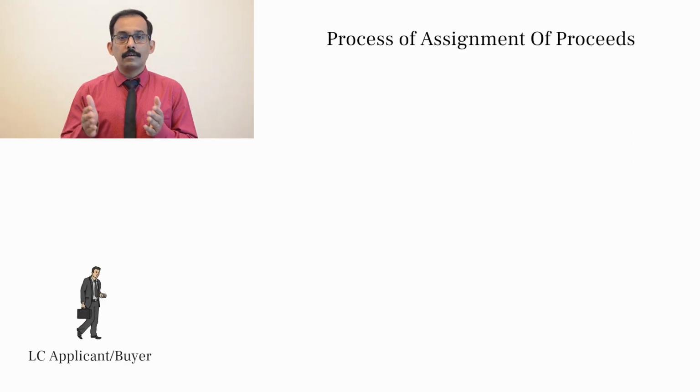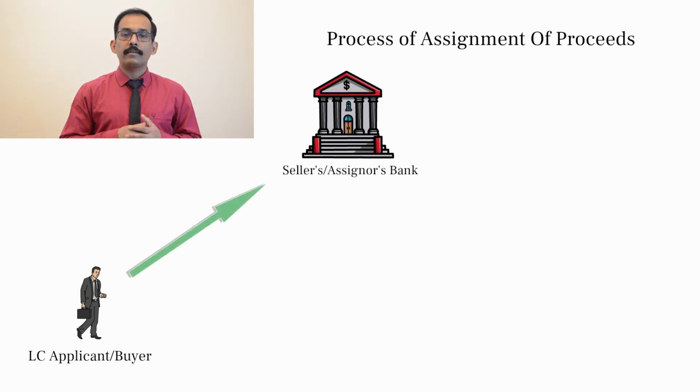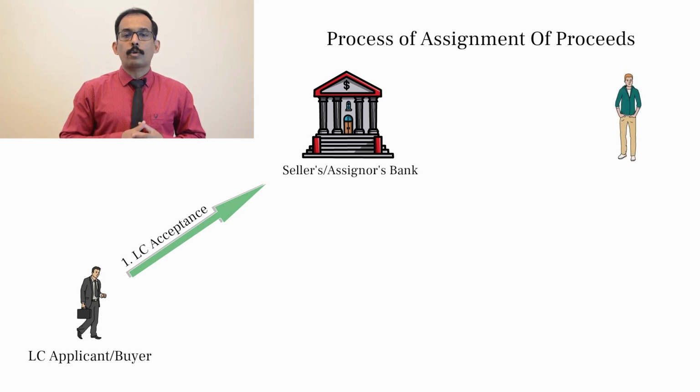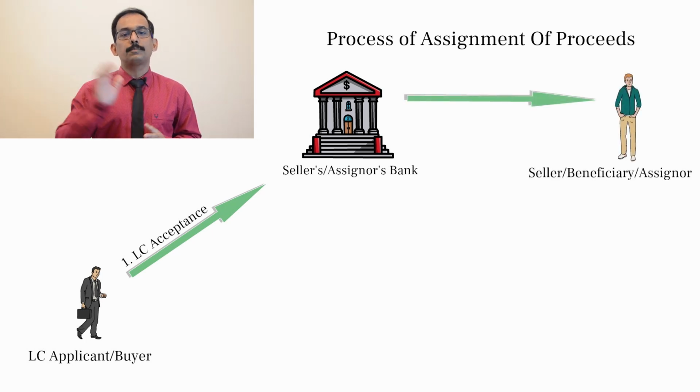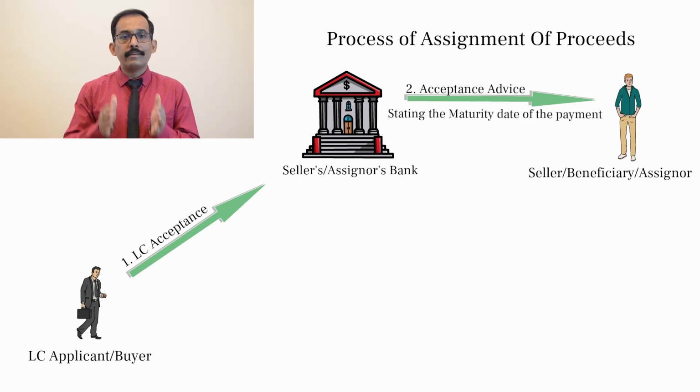Now the sale of the goods happens, the documents of the LC are submitted by the beneficiary, the applicant accepts these documents and an acceptance advice is sent to the beneficiary bank. And that would state that this LC is maturing to be paid on such and such date.